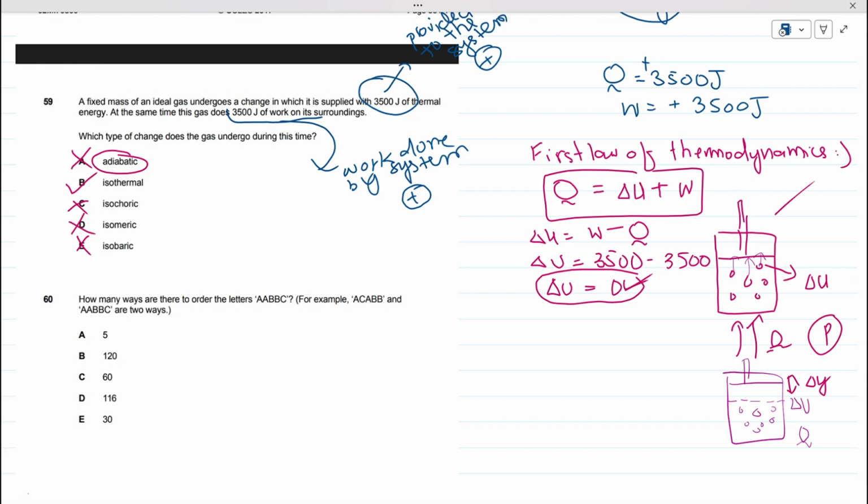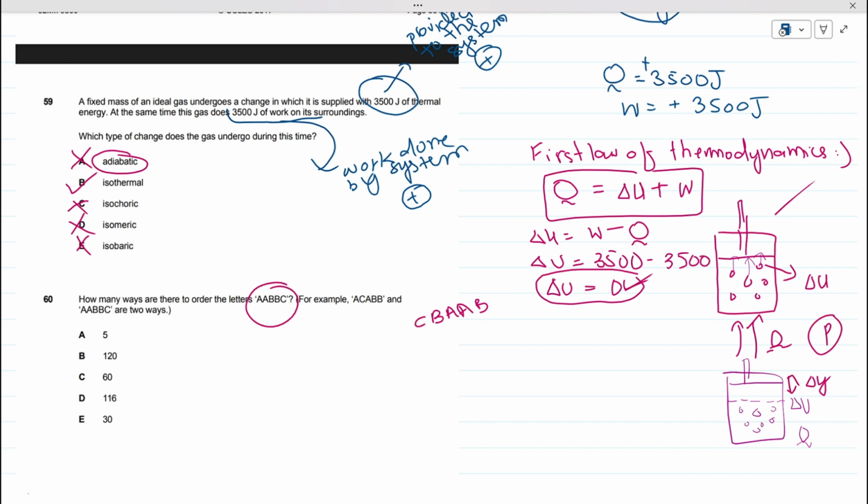Now we are on the last question of ours, the 16th question. How many ways are there to order the letters A, B, B, C? For example, A, C, B, B and A, B, B, C, which means how many ways are there in order to arrange these letters. Now see, I can arrange these letters in this way as well: C, B, A, B. This can be an arrangement of my letters as well. So how many ways are there in which these letters can be arranged?